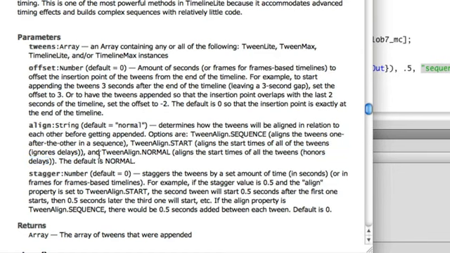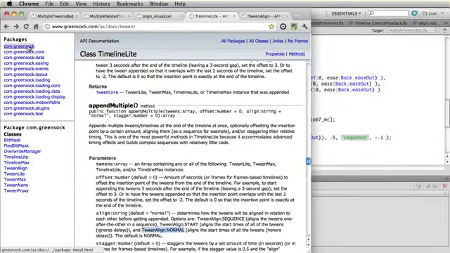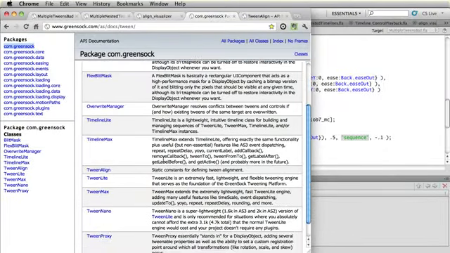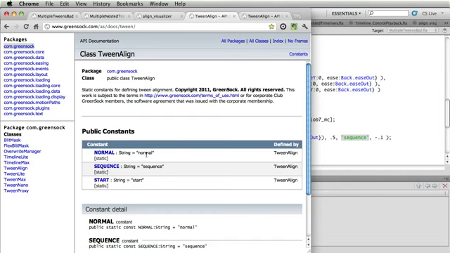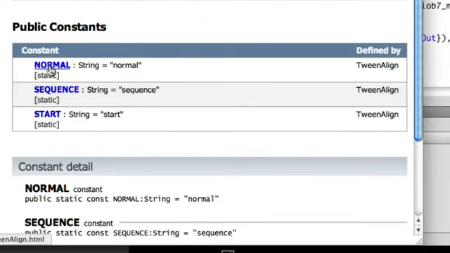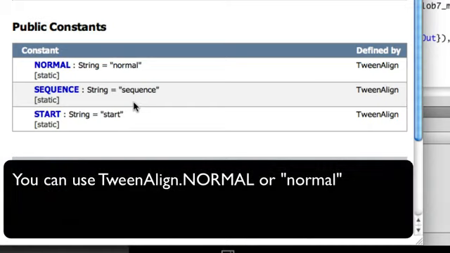Now you may notice here that instead of using strings, we have these static constants here, TweenAlign.NORMAL, all caps. Well, if we go to the GreenSock top level package, you'll see that there is a TweenAlign class. So if you import all the GreenSock classes, you'll have access to TweenAlign, and you will see that we have these public constants, NORMAL, SEQUENCE, and START, all caps, and their string values are lowercase normal, lowercase sequence, and lowercase start. So it's perfectly acceptable to write out the class and constant name long form, or you can just use the string shorthand.